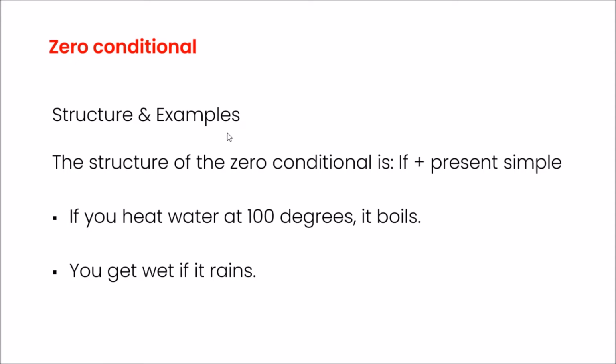The structure of the zero conditional is if plus present simple tense. Example: if you heat water to 100 degrees, it boils. Boils is the present simple tense, plus the if clause. And you get wet if it rains. The message here is that if something happens, there will always be a guaranteed consequence. If you stand out in the rain, you'll get wet. If you eat too much, you'll put on weight. If you touch a fire, you're asking for it.